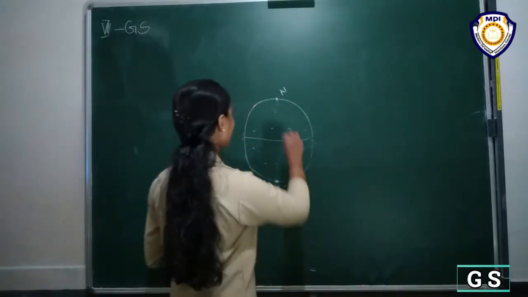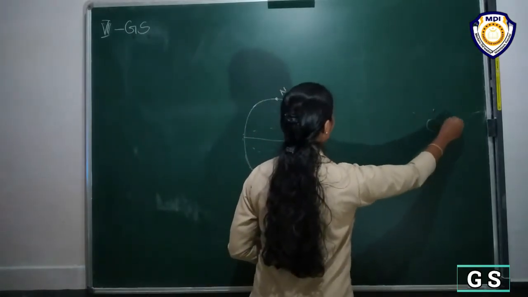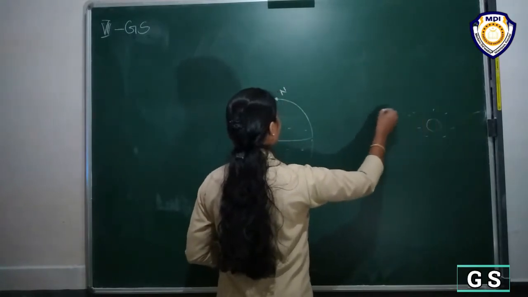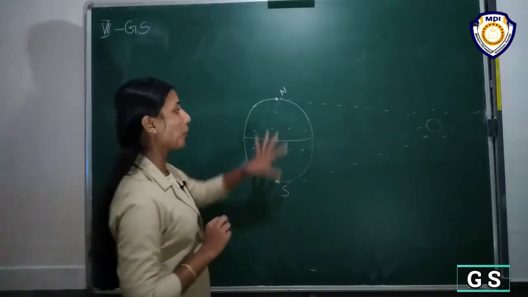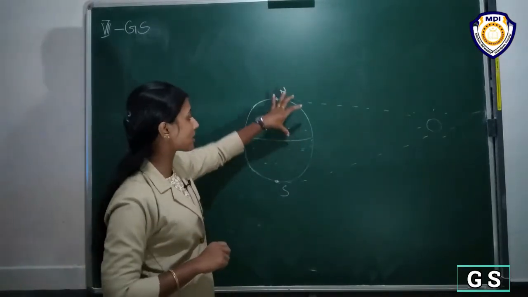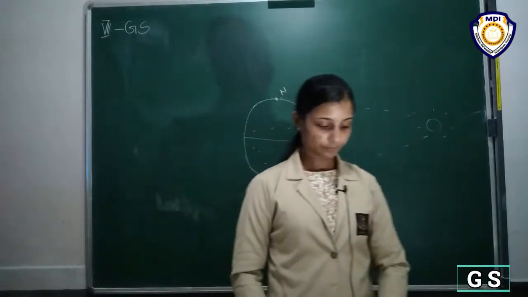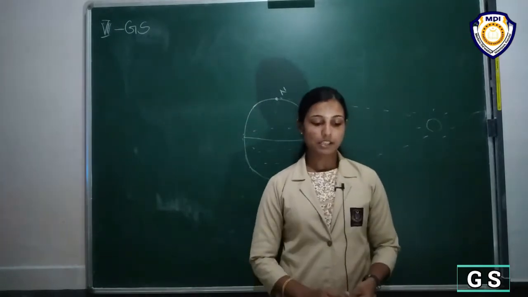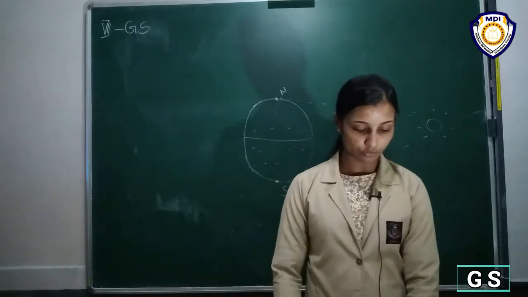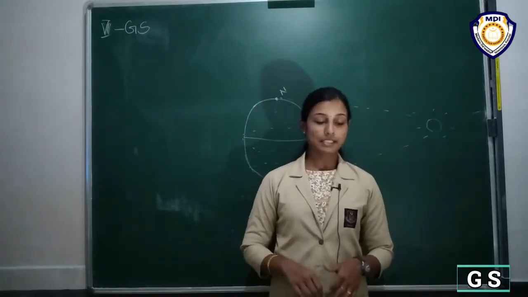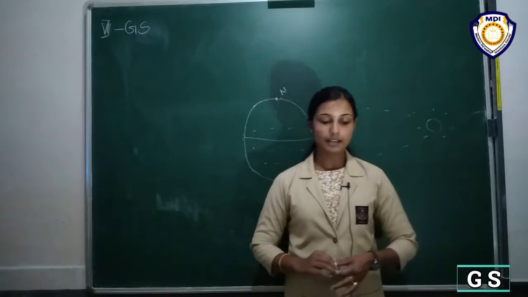These are the two poles, and if the sun is here, the sunlight does not directly reach the poles, so the poles remain cold almost all year. For 6 months the sun does not set at the poles, while for the other 6 months the sun does not rise.